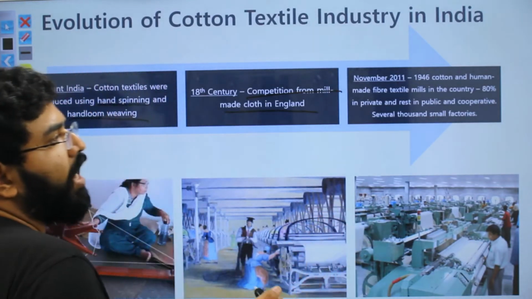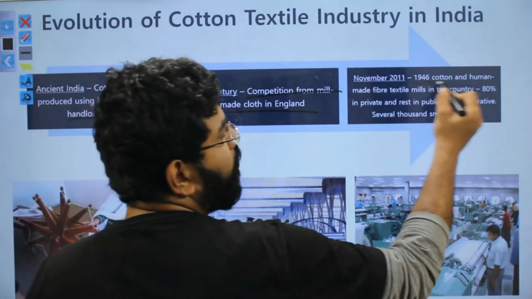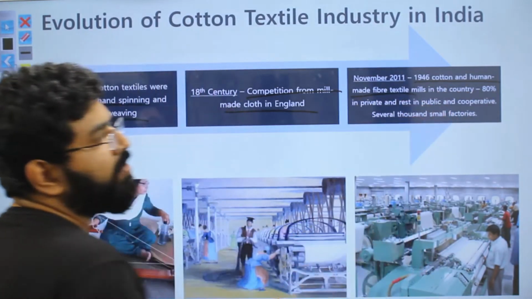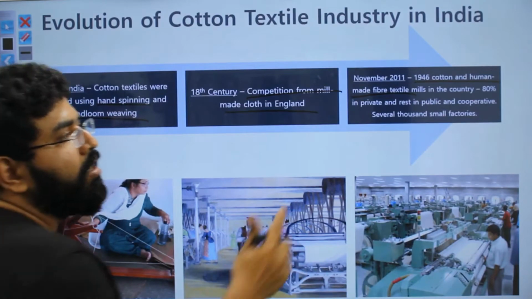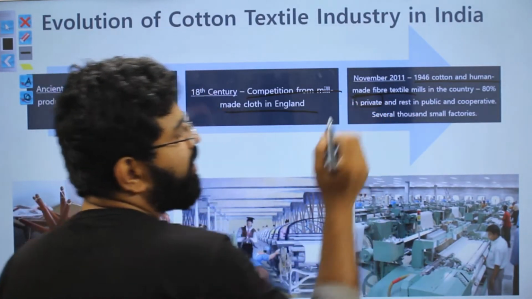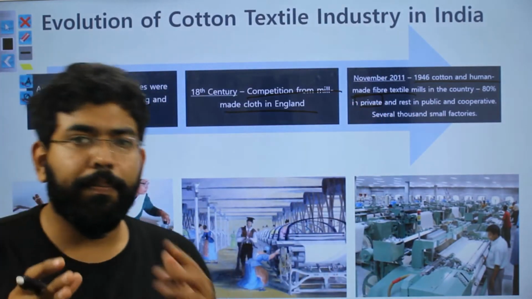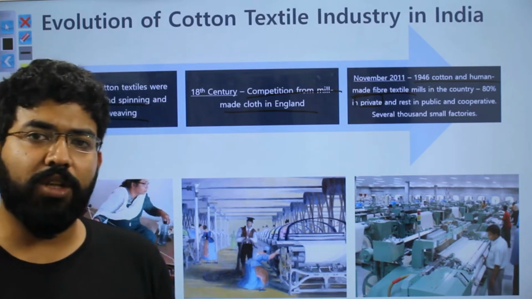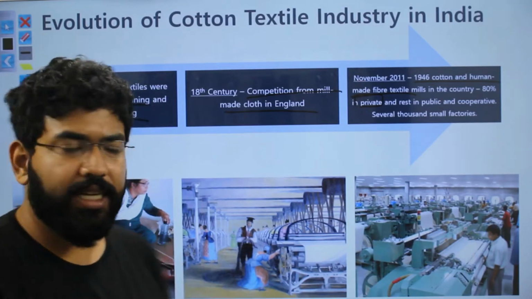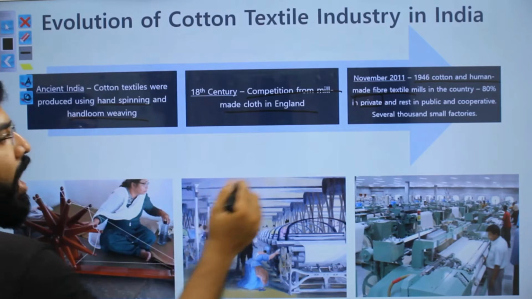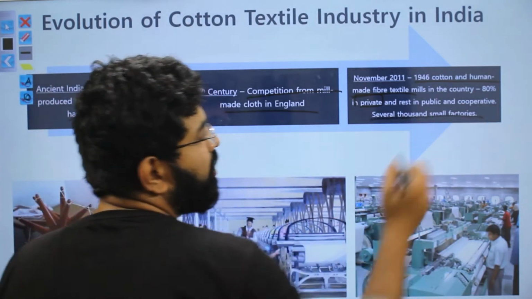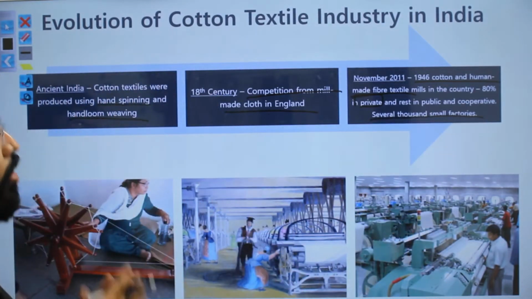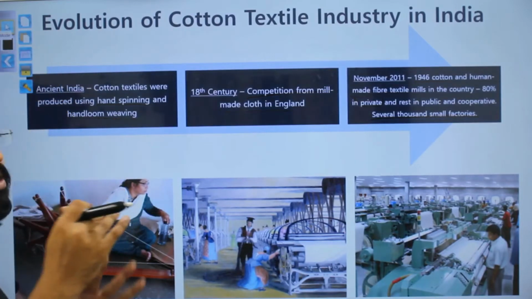Now, in the present scenario, we see that a lot of cotton and human-made fiber textile mills have come up in the country, and the majority of them are in private hands. So, they are private industries. Government does not have a lot of stake in cotton textiles. And you see that it is spread across a lot of states of the country, not just limited to a particular state.